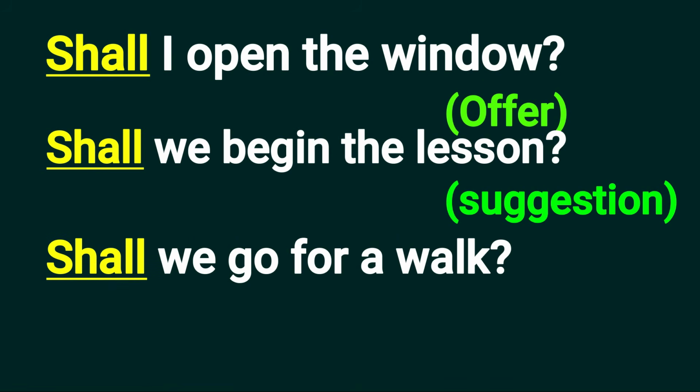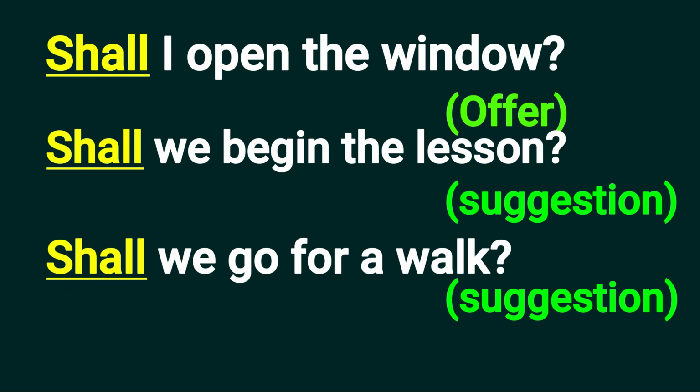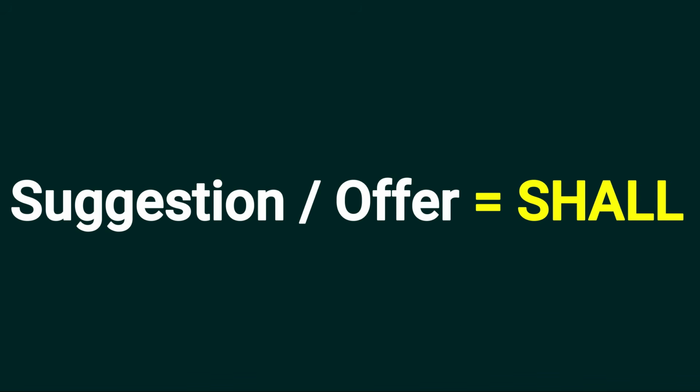This sentence expresses a suggestion. Now the third is, shall we go for a walk? This sentence expresses a suggestion again. In all the cases, we are asking for suggestion, agreement, or opinion. So, in the case of suggestion and offer, we use shall.